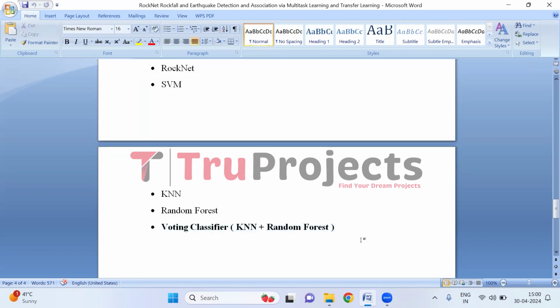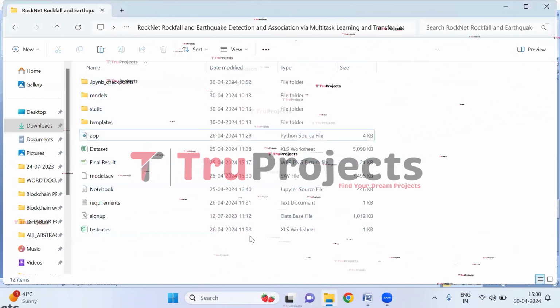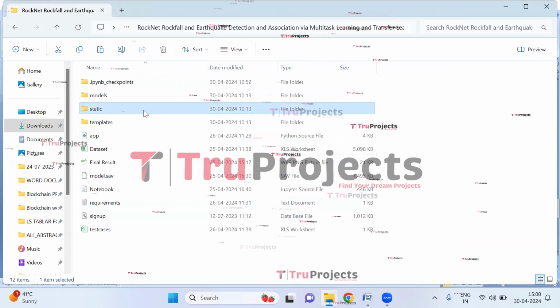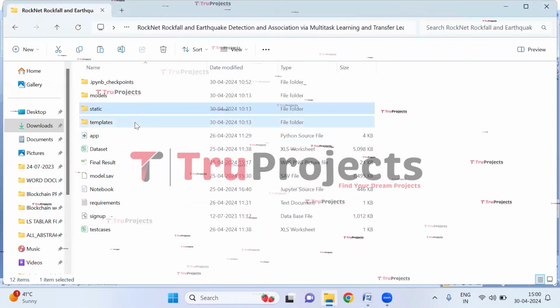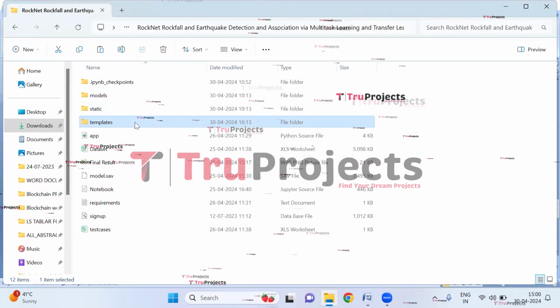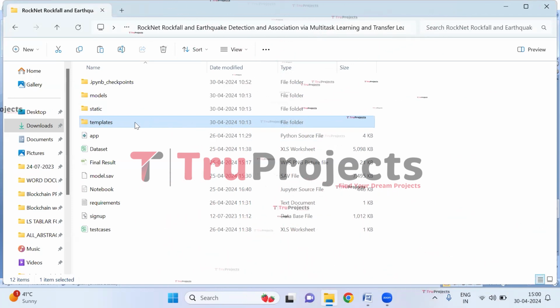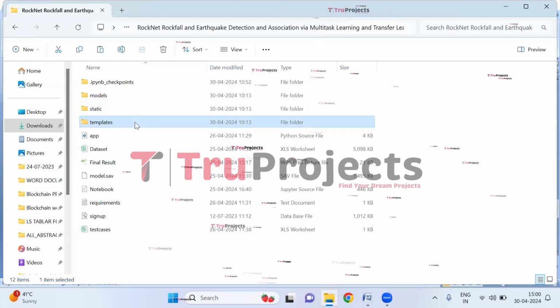To execute this project, first we need to open the code folder which contains the project source code files. So here, this is the static folder. This folder consists of files related to CSS, JavaScript, and Bootstrap. This is the templates folder. This folder contains all the HTML pages used in the project. It includes files like index.html, about.html, and more, which represent different pages of the website.